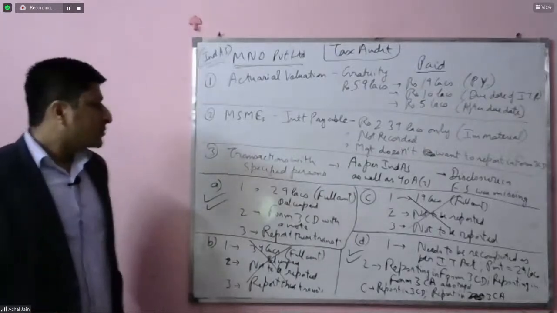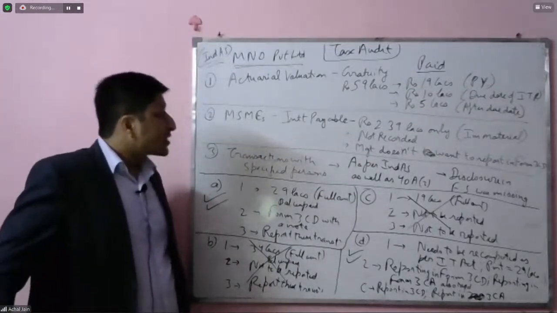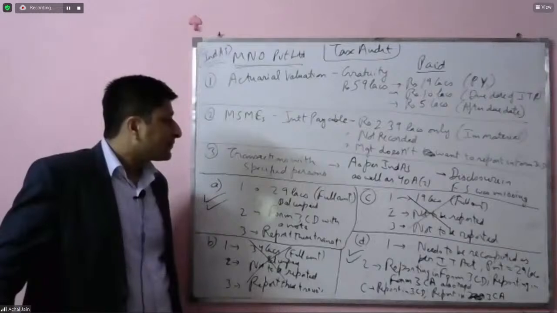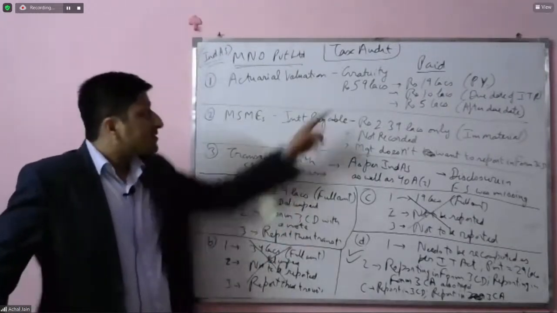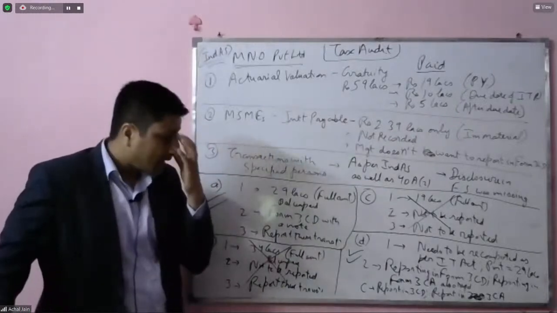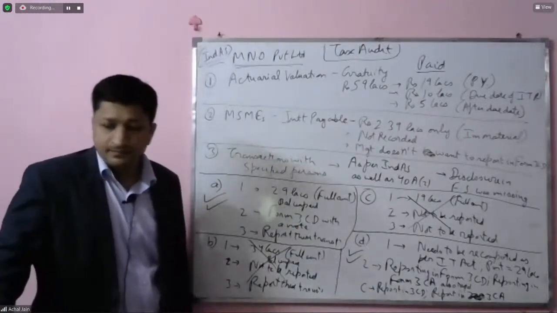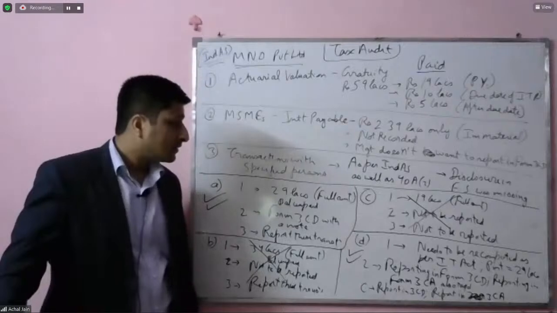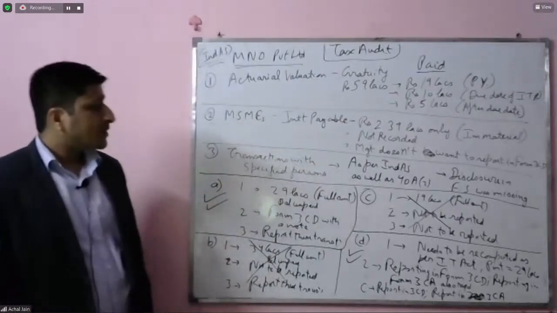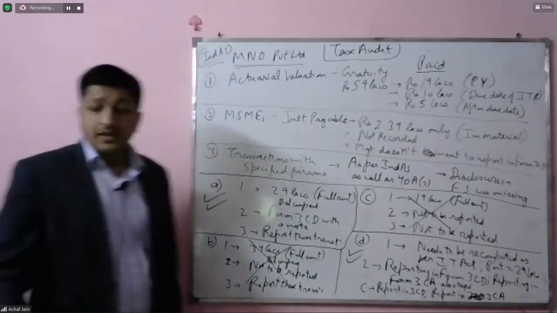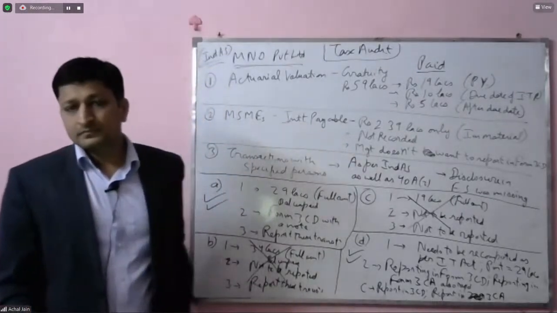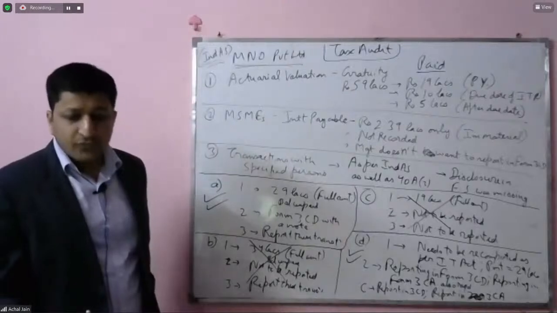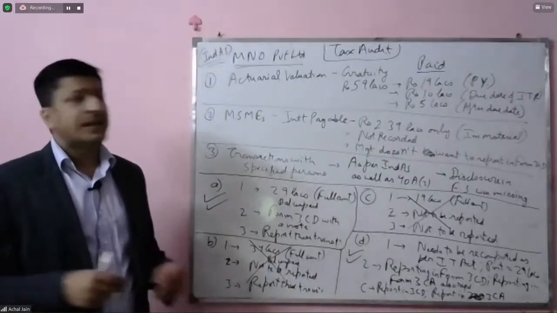So moving on to option number A. Option number A says that 29 lakhs should be reported as paid. So that means 19 and 10, which is correct. And same is the case in option number D. But if you look at option number D, it says that the amount of gratuity needs to be recomputed. So the very basis of gratuity computation has been challenged.